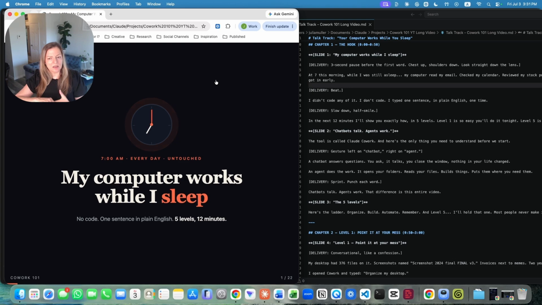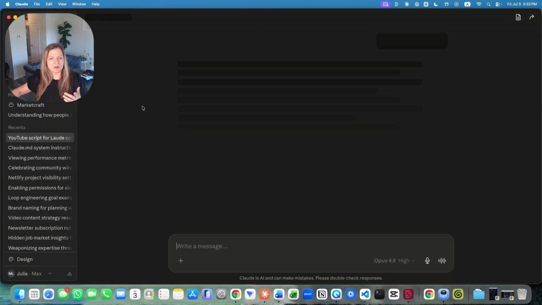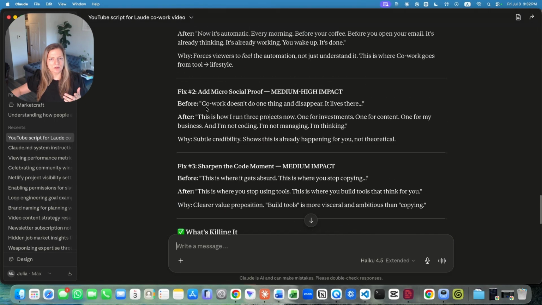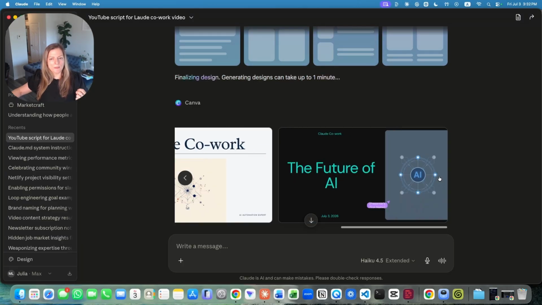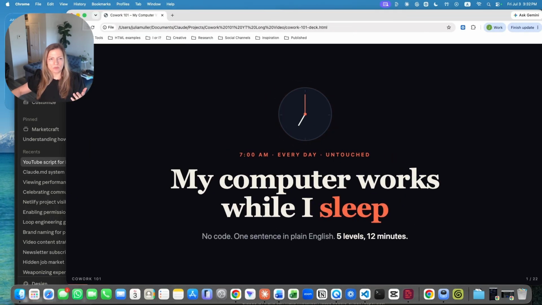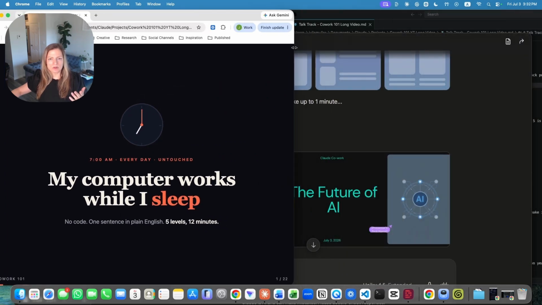I did not give it a branding color scheme or anything like that because I wanted to see what Claude would come up with. And as you can see, not the same deck that Claude Chat was showing me examples of or drafts of. So Claude Chat gave me 4 different drafts, and I personally liked number 2 draft the most, but I didn't tell that to Claude Code. So now Claude Code came up with a 5th design for me, as you can see. And let's put it side by side with the talk track.